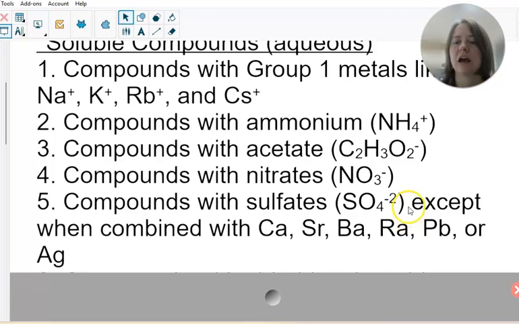So if you have sodium sulfate, it is aqueous. If you have calcium sulfate, it is not aqueous. It would be insoluble. It would be a precipitate, so we would call it a solid. We would mark it as S for its state of matter.